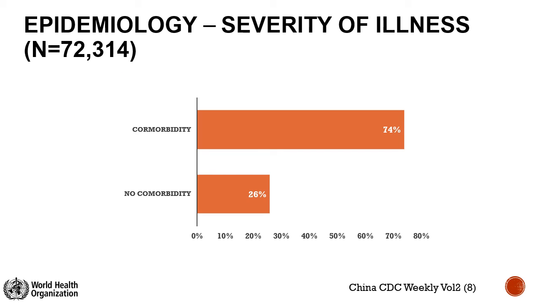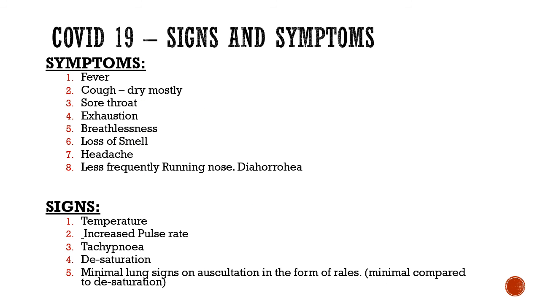Again, if you see, the severity of illness also depends on the comorbid condition. So if the person is having comorbidity, he is more likely to have a serious disease compared to the people with no comorbidity. Okay, now what are the signs and symptoms? We all know actually of all those signs and symptoms. We've already discussed. The four major signs and symptoms are fever, dry cough, sore throat, and breathlessness.